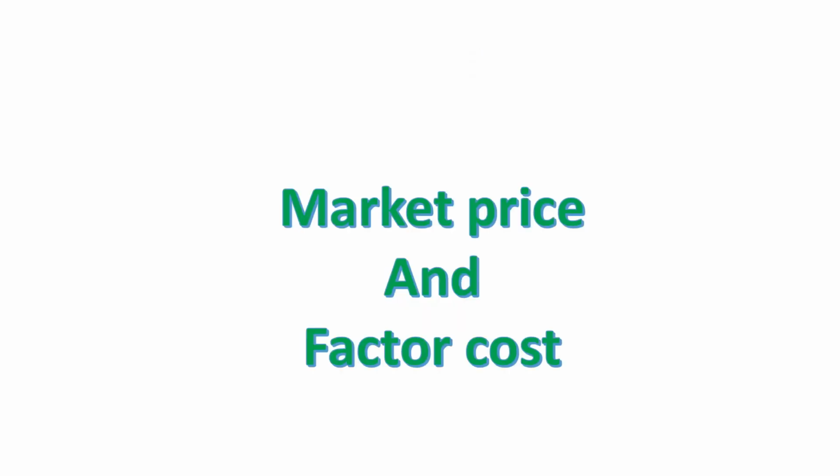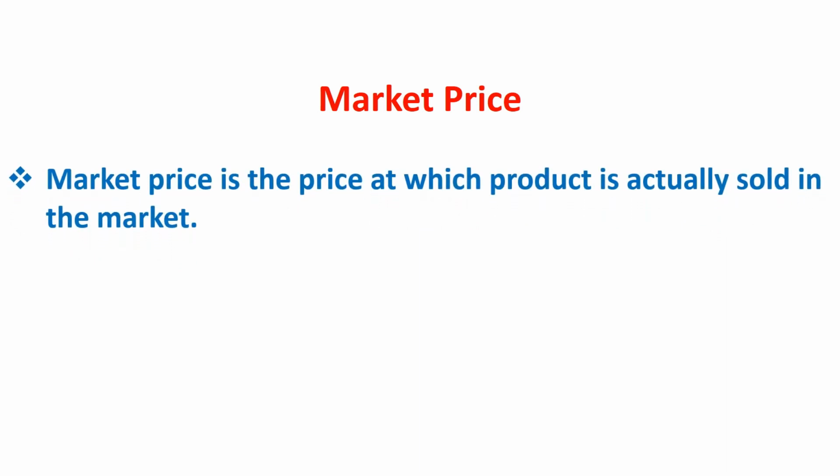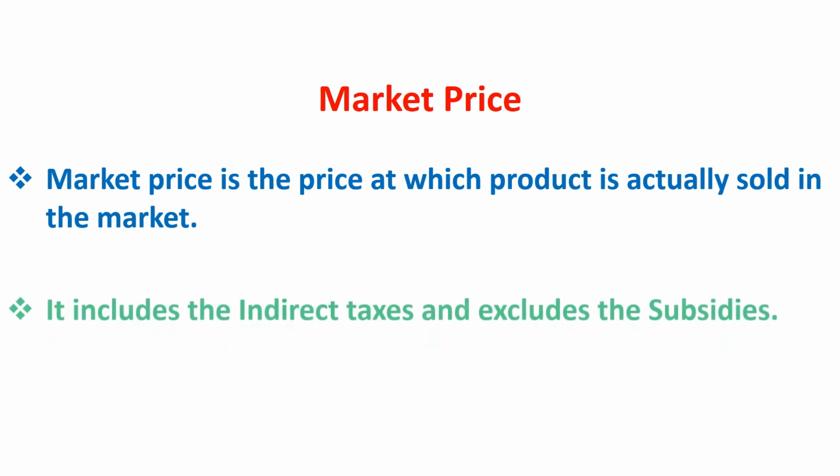Next concept is market price and factor cost. Market price. Market price is the price at which product is actually sold in the market. It includes the indirect taxes and excludes the subsidies.